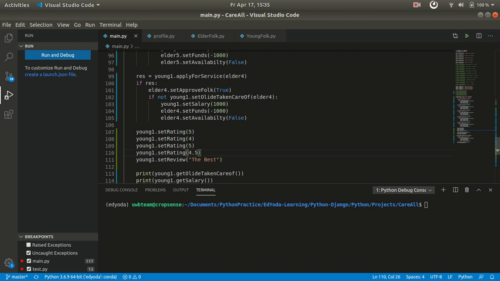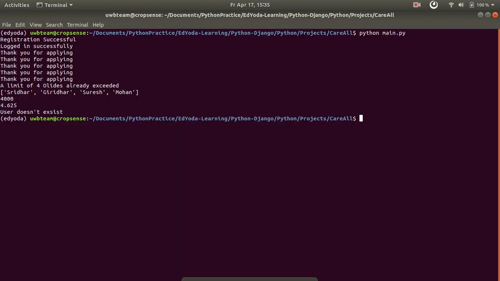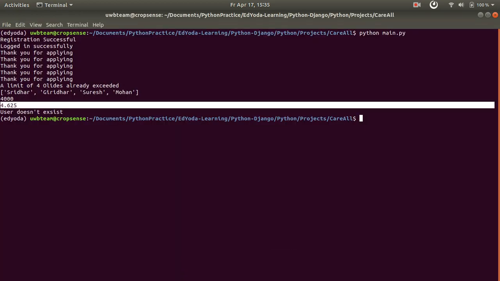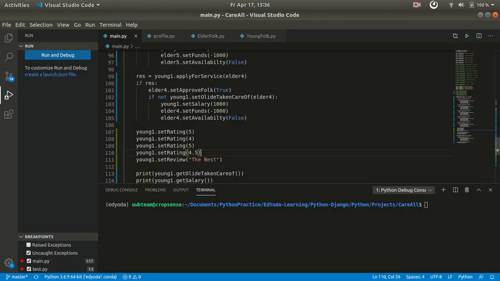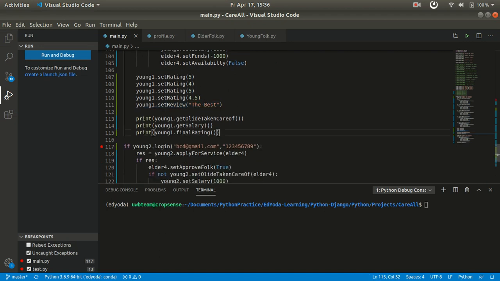To see the rating of this person, we have to get the average of it. We can see that the average rating that young folk 1 has received is 4.6. He can also receive a review.